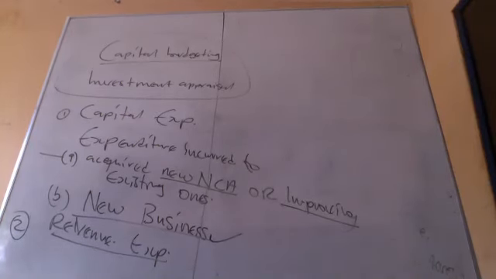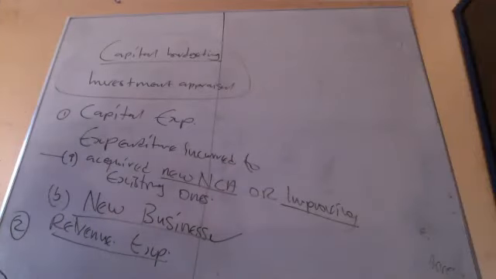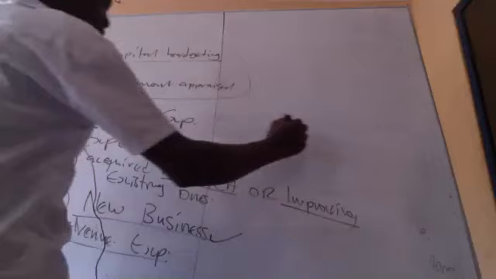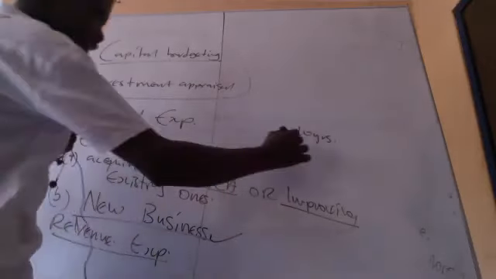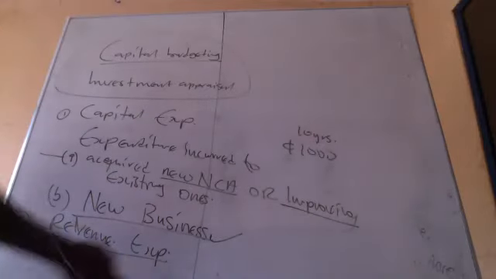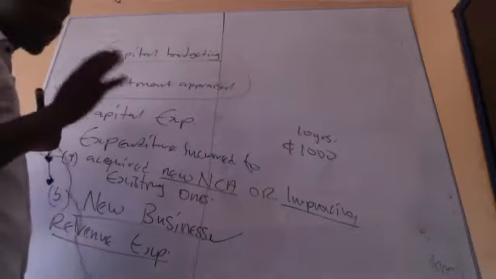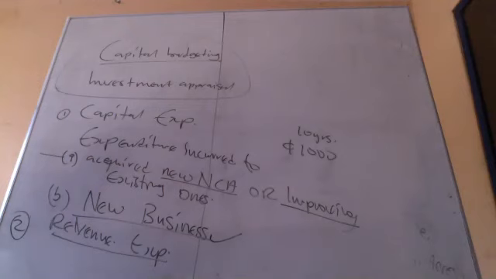I have to routinely maintain the asset. Assuming the asset will last for 10 years and every year gives me 1,000 cedis, I have to do everything possible not to lose this 1,000. Every year, 1,000 cedis.